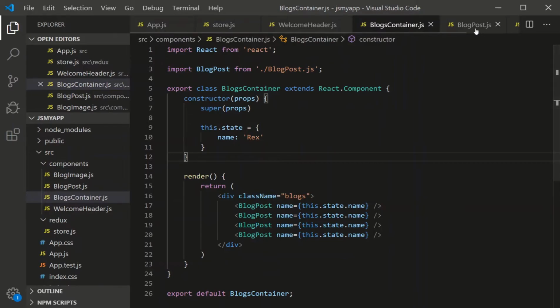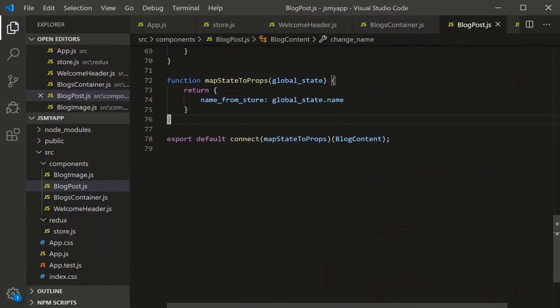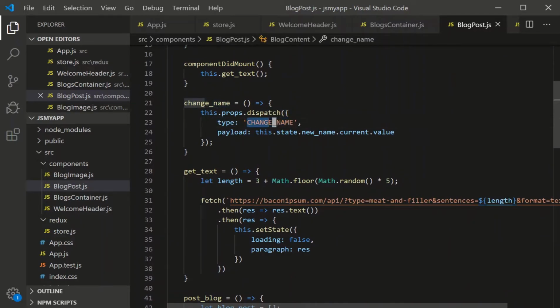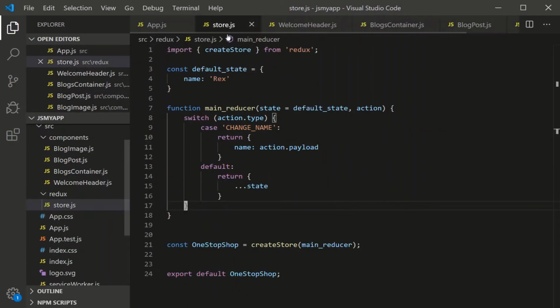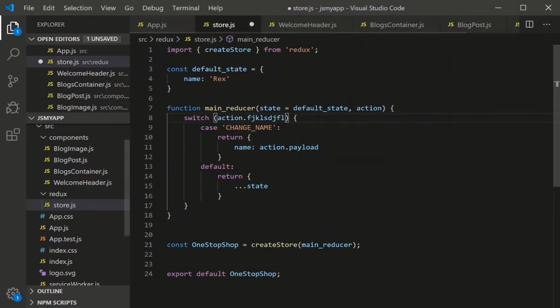And so that's how we're going to change the global state. We're going to use a prop called dispatch that we get from our connect. And the job of dispatch is to give an object with a type and a payload. How is the reducer going to change the state, and what data is it going to change it with? And so a reducer catches that. It evaluates the type. We could have named that type something else, but we'd also have to mirror that change right here. But just best practices, you name it type. So it says, okay, I'm going to change the name. What am I going to change the name to? Well, we gave you the name in the payload, so I'm going to change it to the payload.